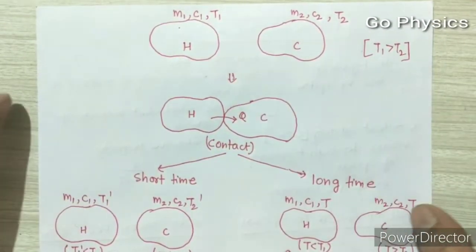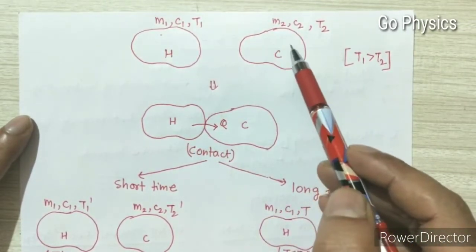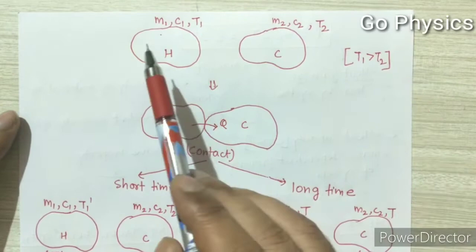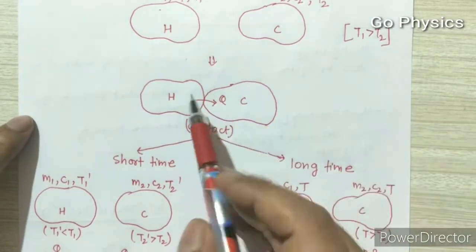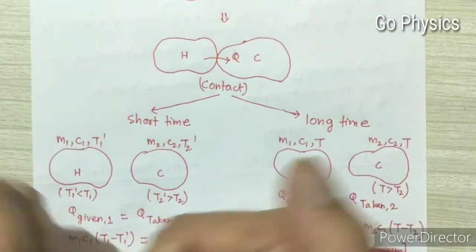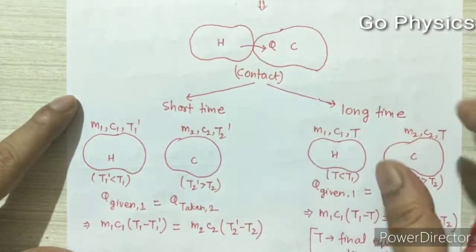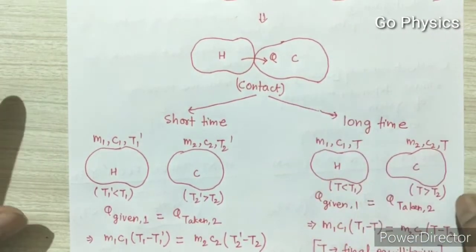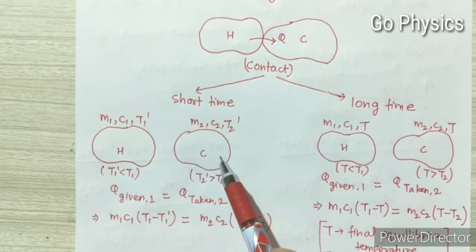Now see the principle of calorimetry in detail. Suppose we have two masses, one a hot body and the second a cold body. It means that the temperature T1 is more than T2. Now when the two masses come into contact, heat will start flowing from the hot body to the cold body. And if the contact is removed within a short time, the temperature of the hot body will change as well as the temperature of the cold body will change from its initial value. The temperature of the hot body will decrease and the temperature of the cold body will increase.